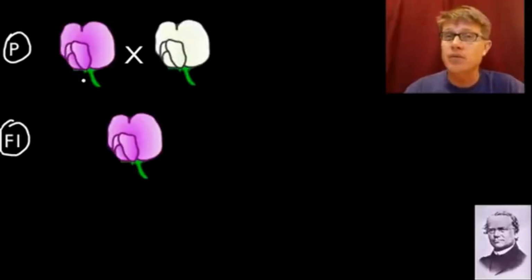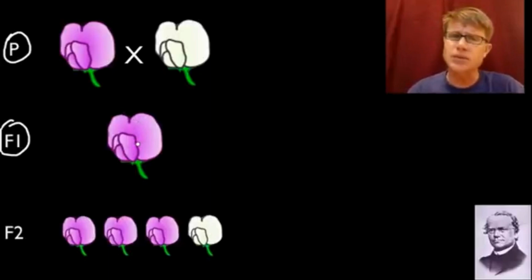And so at the time of Mendel, everybody believed in this idea of blending, that if you cross two parents, so mom and dad, their kids look a lot like them, and so it's maybe a blending of something inside of them. They didn't know that they were genes. And so when he crossed purple with white and got purple flowers, that made total sense back then. It fits in this blending.